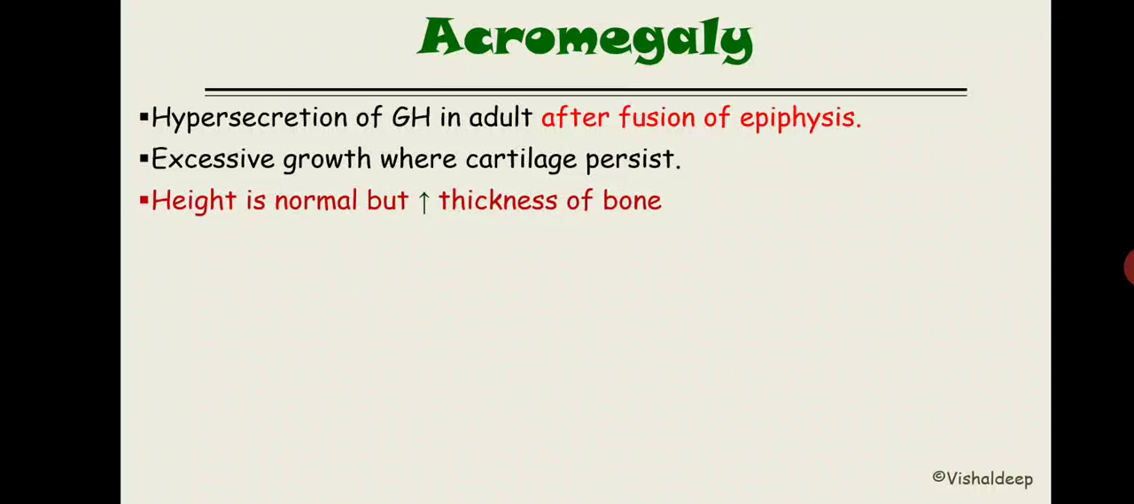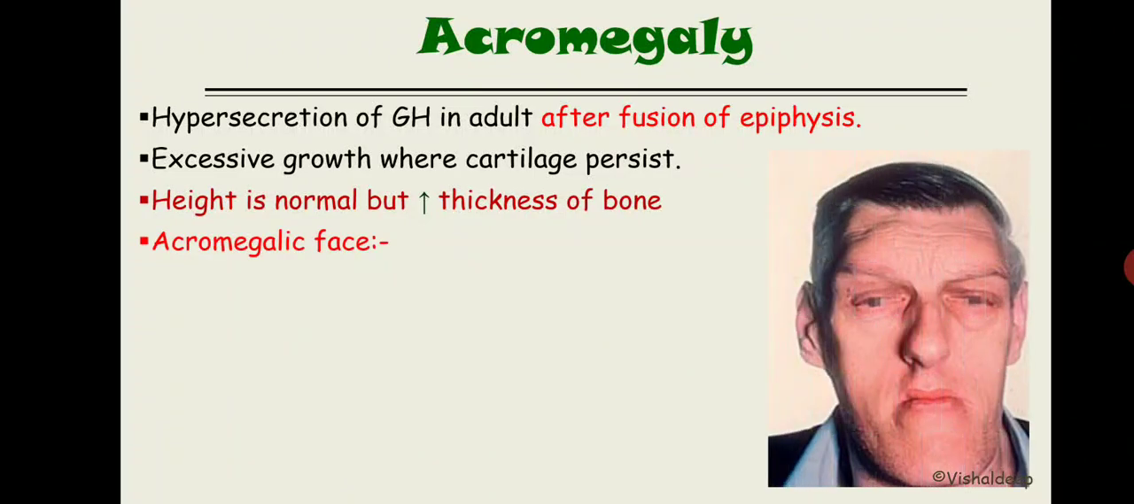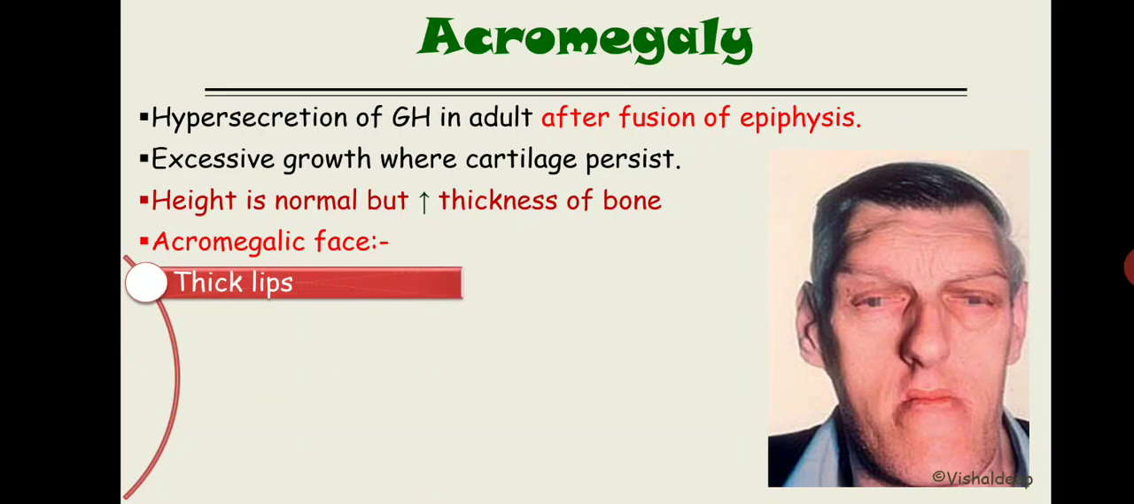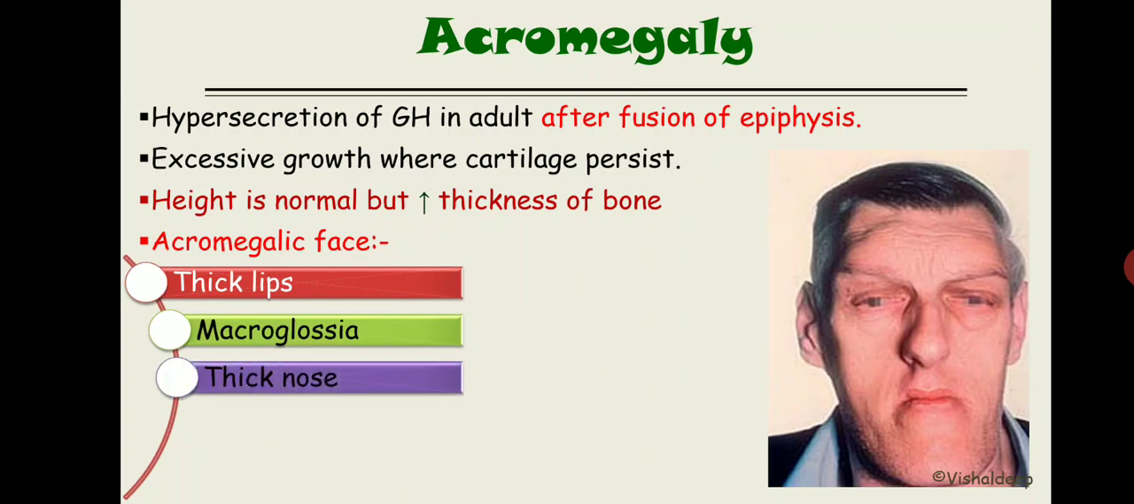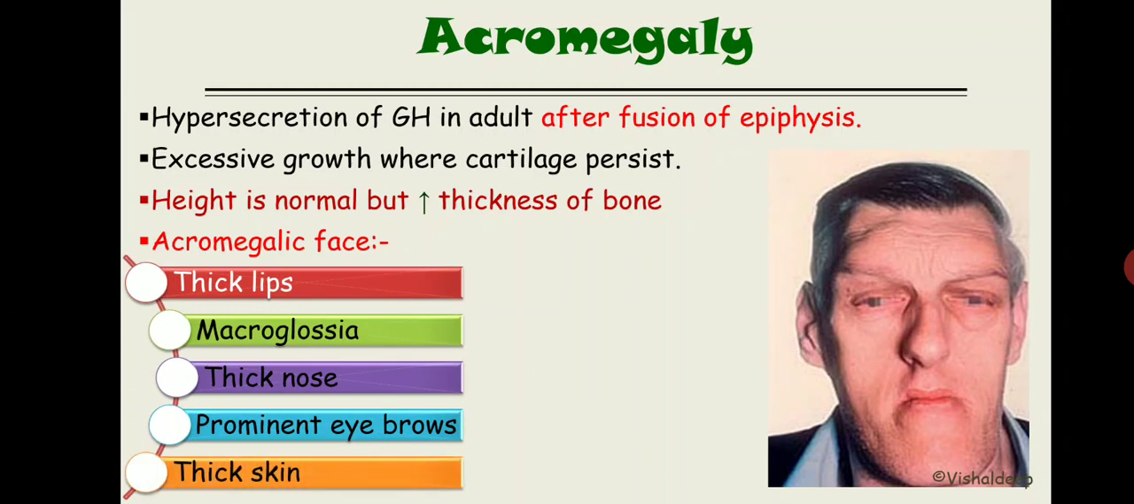And acromegalic faces, the person has a typical acromegalic face. This is the figure. If possible, remember the figure. It might be beneficial to you to remember the clinical features of acromegalic faces. First thing is thick lips. Second one is macroglossia, meaning enlarged tongue. And third one is thick nose, then prominent eyebrows, and last one is thick skin. These are the features of acromegalic faces.